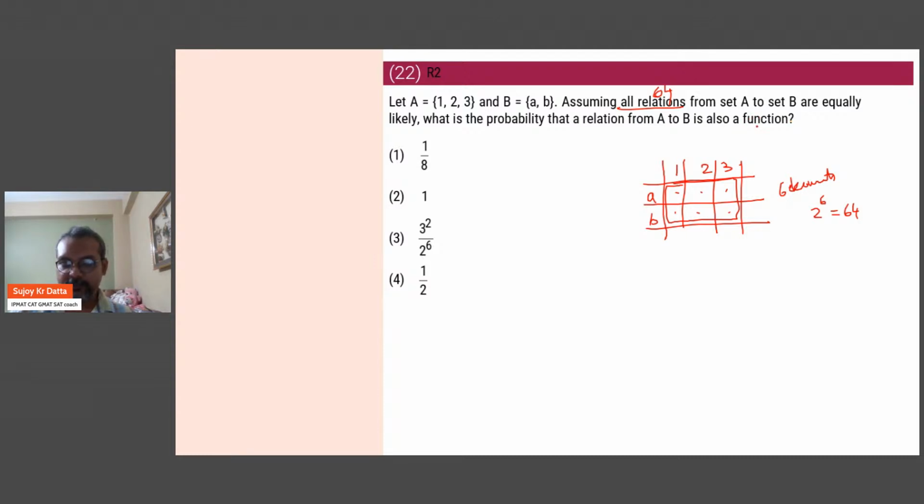And for functions, if you have 1, 2, and 3, and you are mapping from 1, 2, 3 to A, B, then 1 has 2 options, 2 also has 2 options, 3 also has 2 options, so 8 functions. So the probability of a relation being a function is 8 over 64. So that is 1 over 8.